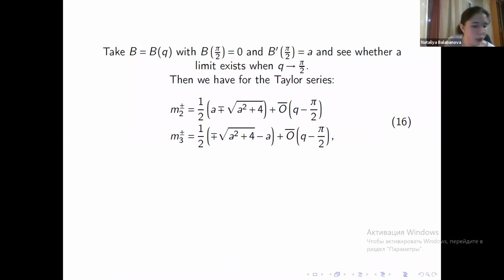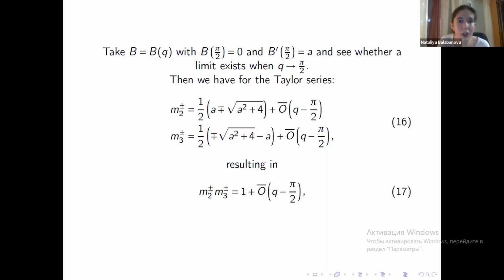I don't want to go into the details because I don't have time, but the idea is that m2, m3 as a function of q with a parameter b do not uniformly converge in the epsilon neighborhood of pi over 2 with b tending to 0. And we do what we always do when we can't exchange the order of the limits: we take different approaches to this.